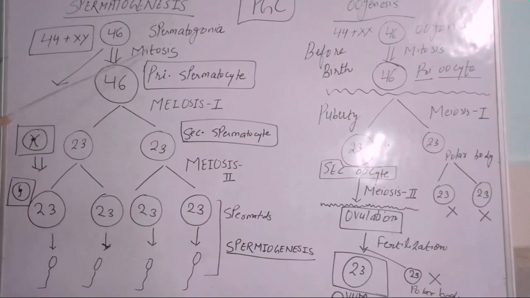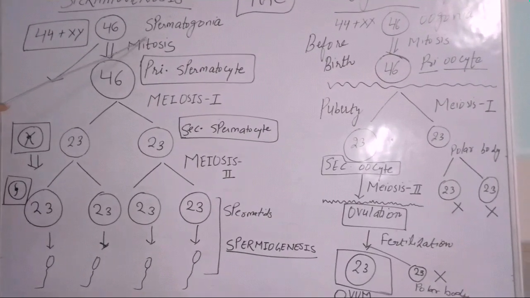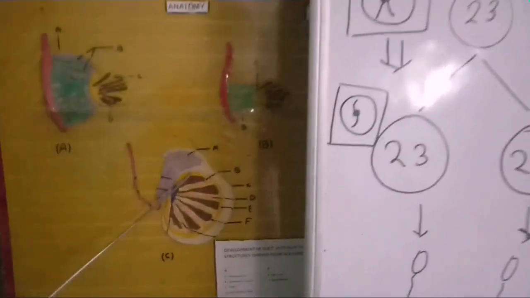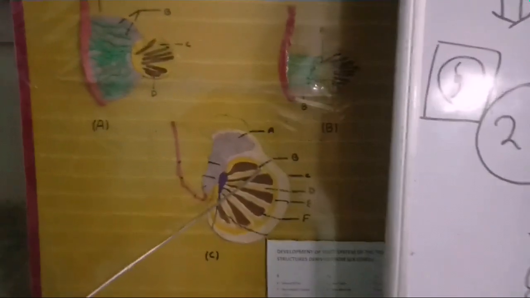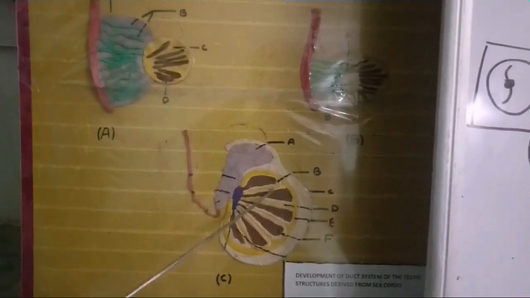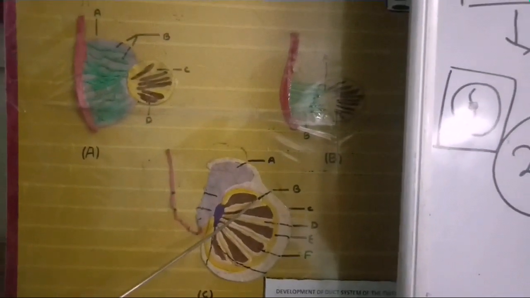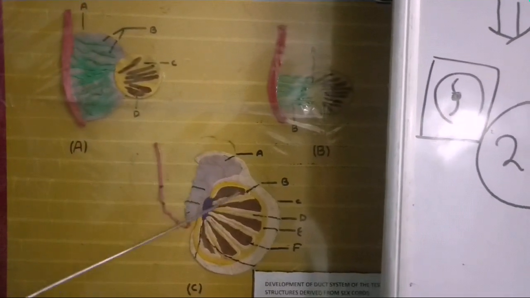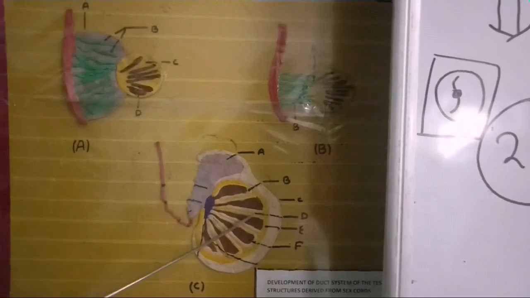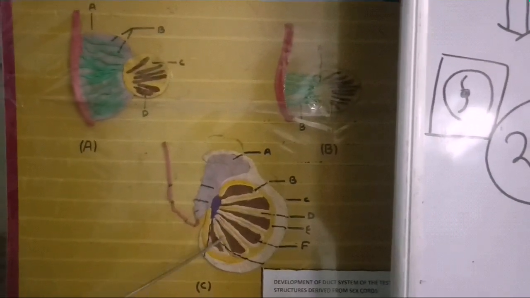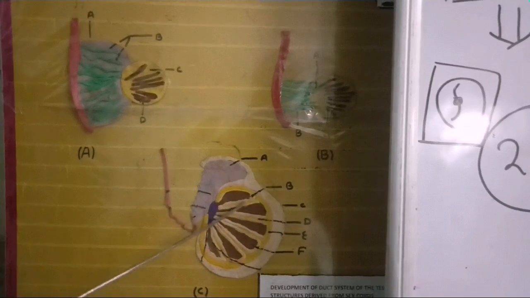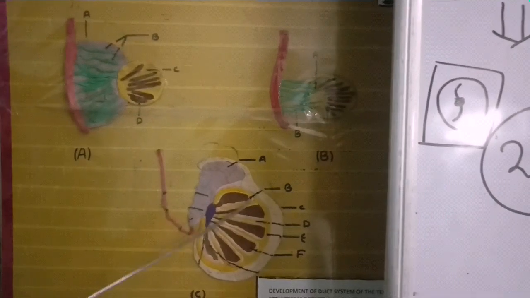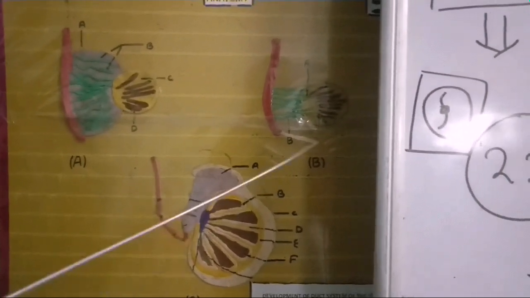the testis. Now I am showing you the seminiferous tubules of the testis. So here are the seminiferous tubules of the testis. This is the structure of the testis, and this is the seminiferous tubule, and in each tubule the process of spermatogenesis takes place, in which all these cells are present. In each seminiferous tubule there are spermatogonia, primary spermatocytes, secondary spermatocytes, spermatids, and sperms. So this is the structure of the seminiferous tubule.